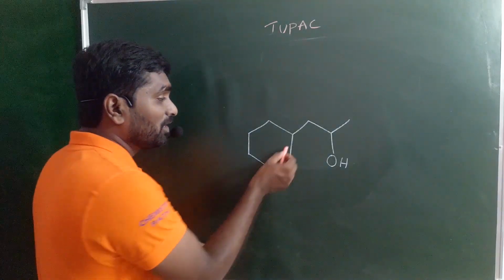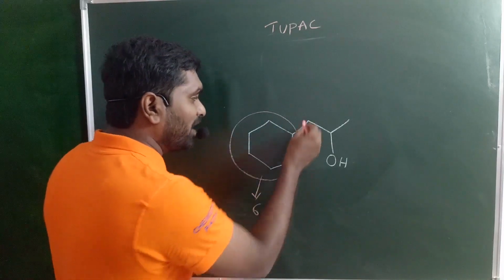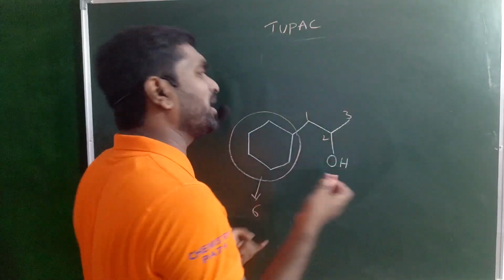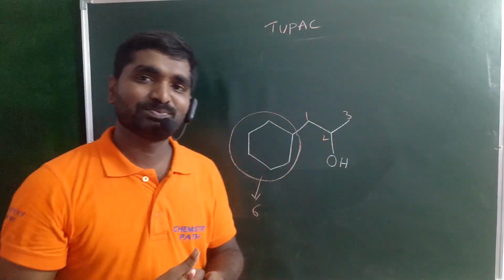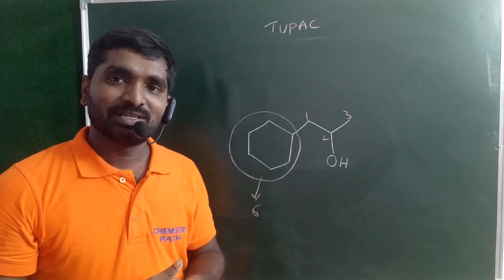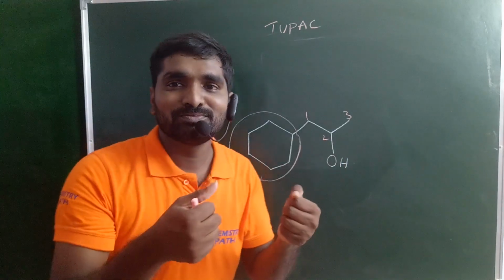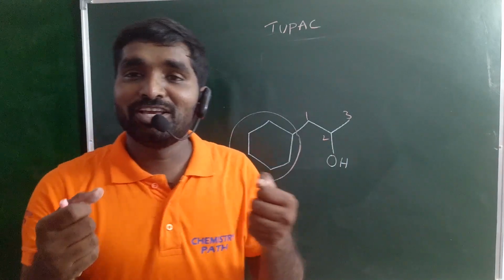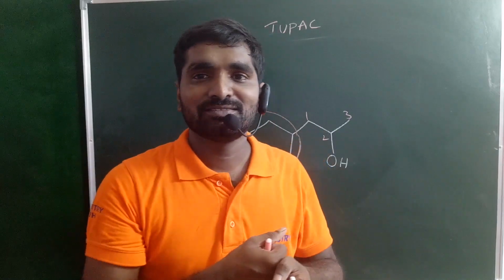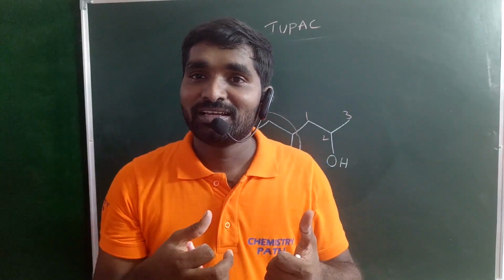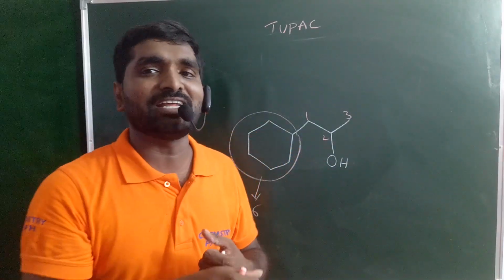The cyclic ring may contain 6 carbon atoms and the side chain may contain only 3 carbon atoms. Then what will we do? Remember guys, the functional group is our hero. When the hero is present, that is always our parent chain, even if it does not contain the maximum number of carbon atoms.